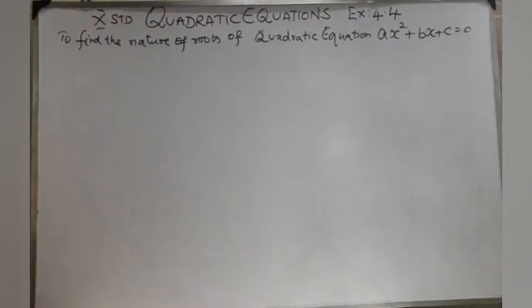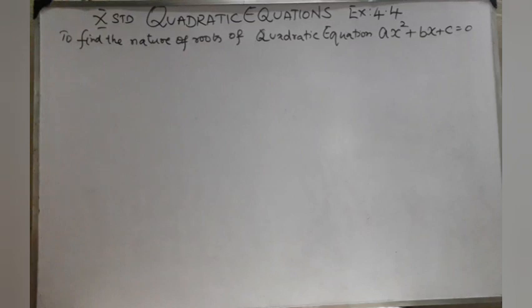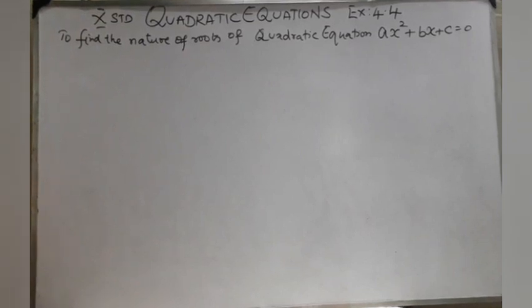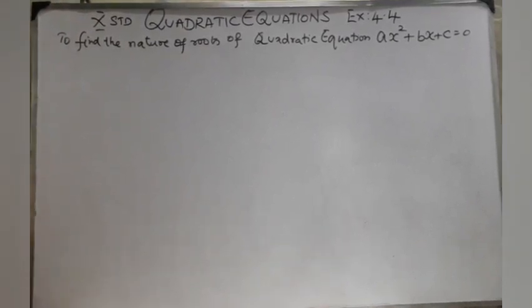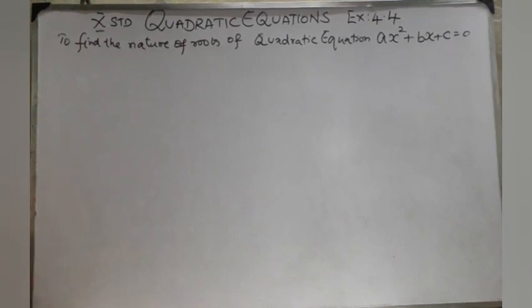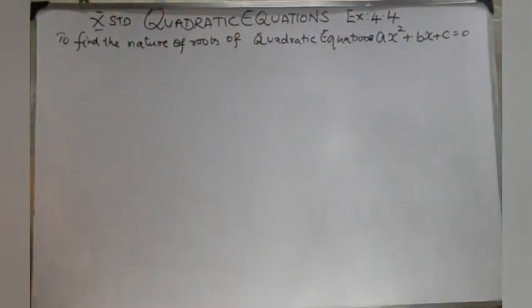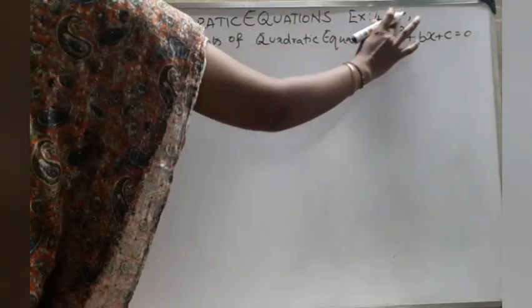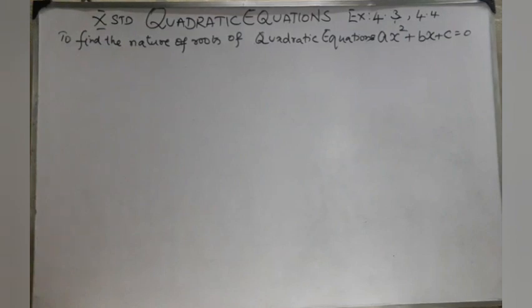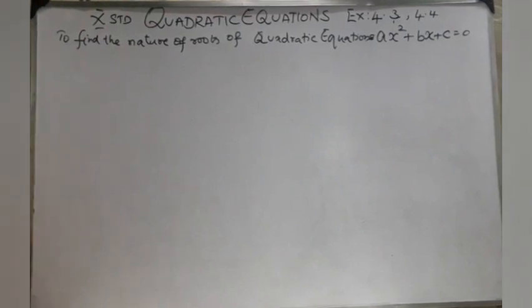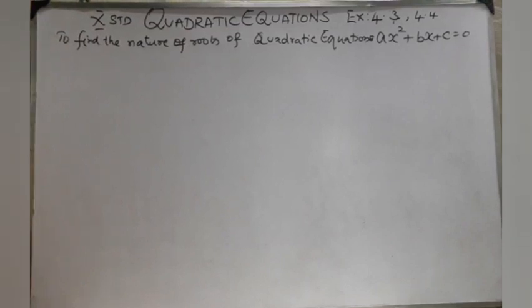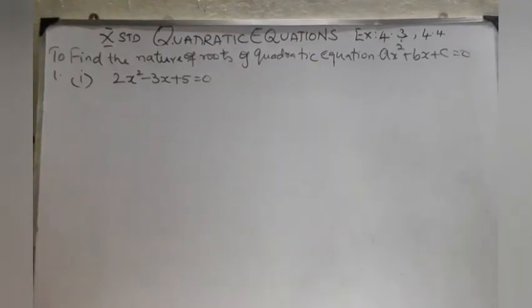Hi student, I am going to do the sums in exercise 4.4 and 4.3 to find the nature of the roots of the quadratic equations ax square plus bx plus c. See, the general equation, as I have already mentioned, quadratic equation is ax square plus bx plus c. Now, let's do the sum.